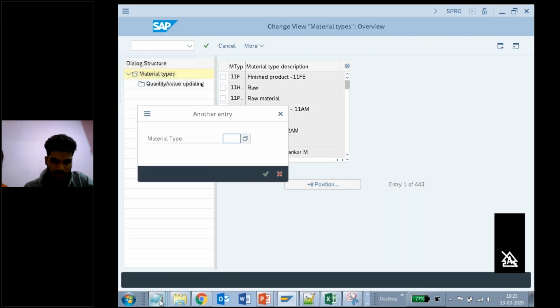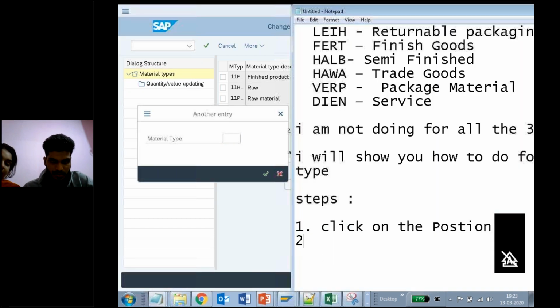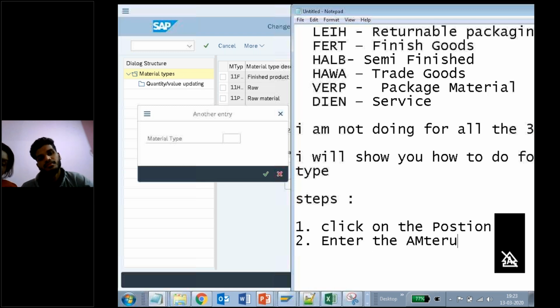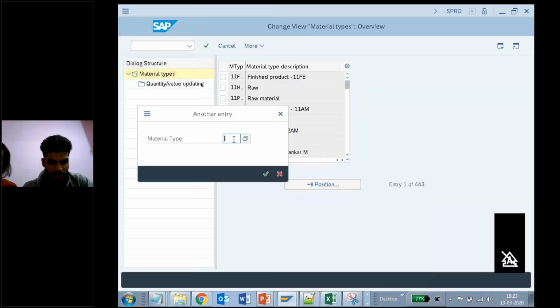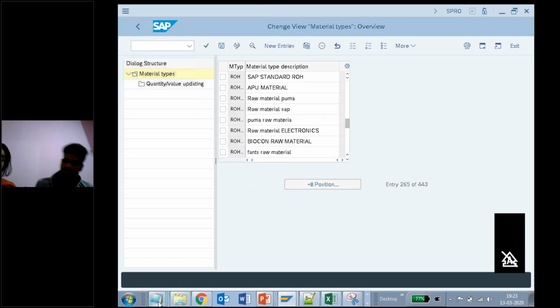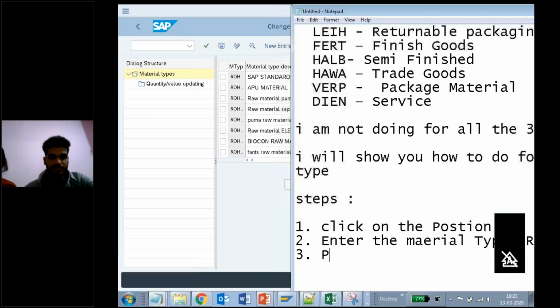Now second one: enter the material type. What is our material type? ROH. So let me provide ROH here. Now press enter. Next step, press enter.